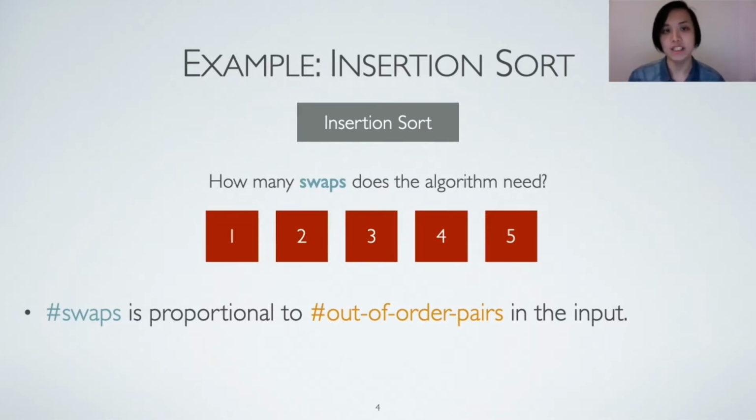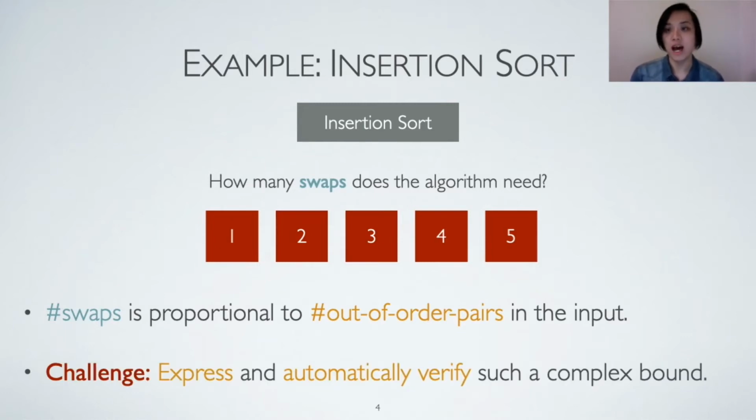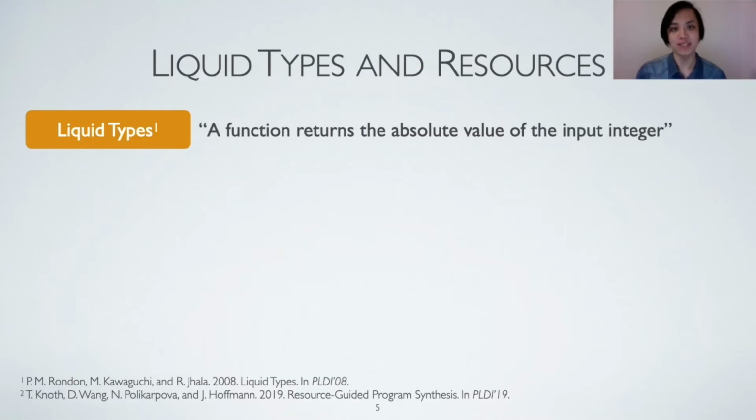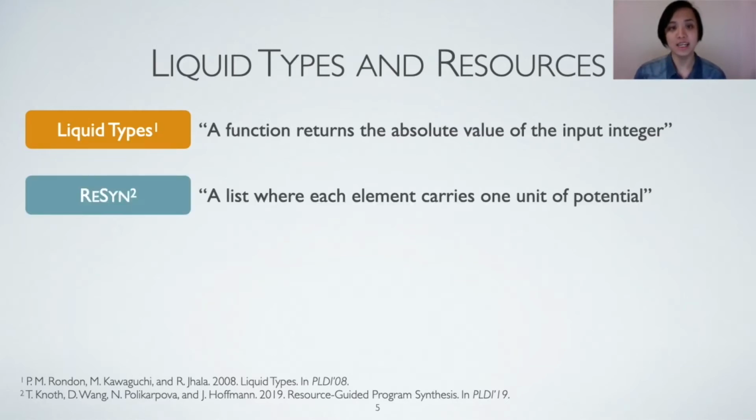Now, here comes a challenge that our work wants to address. How can a resource analysis formally describe and also automatically verify such complex, value-dependent resource bounds? To achieve this, our work follows a line of work on liquid types, which support automatic verification of functional properties. For example, a function returns the absolute value of its input. Resource Aware ML augments an existing liquid type system with a simple construct.